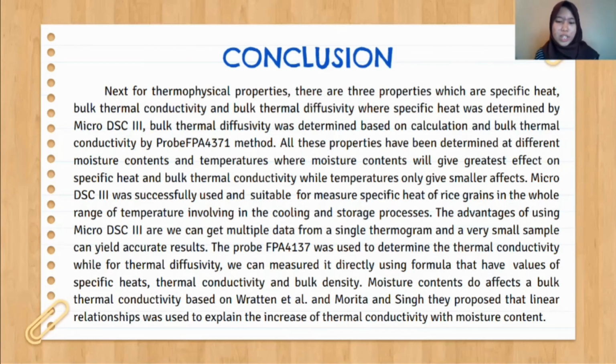The probe FPA 4137 was used to determine the thermal conductivity, while for thermal diffusivity, we can calculate it directly using a formula that has values of specific heat, thermal conductivity, and bulk density. Moisture content does affect bulk thermal conductivity, based on Wharton et al. and Morita and Singh. They proposed that a linear relationship was used to explain the increase of thermal conductivity with moisture content.